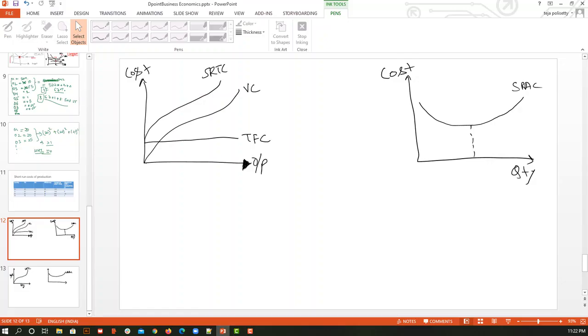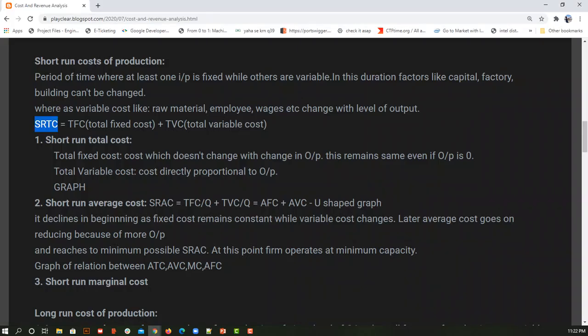Okay, so here you can see on the y-axis I have cost, on the x-axis I have output, and the total fixed cost is constant throughout the output. So what you are able to say is, even if the output is 0 or even if the output is 100, irrespective of that my fixed cost is going to remain the same, correct? And we are starting with our VC. Now what is VC? As you have seen here, variable cost.